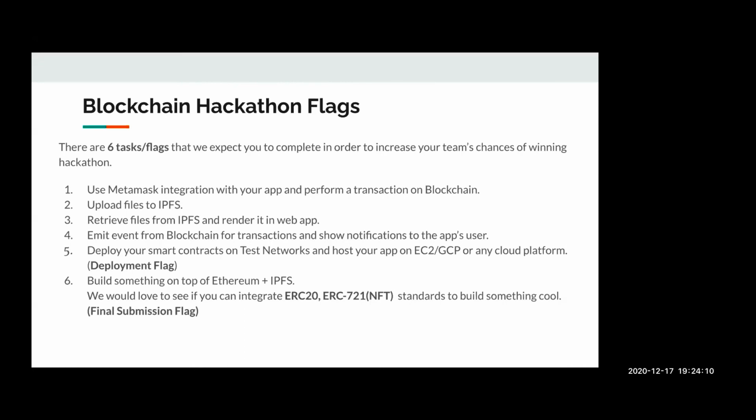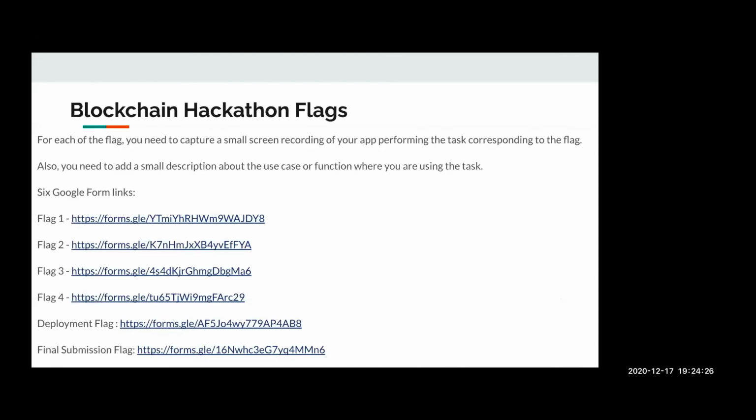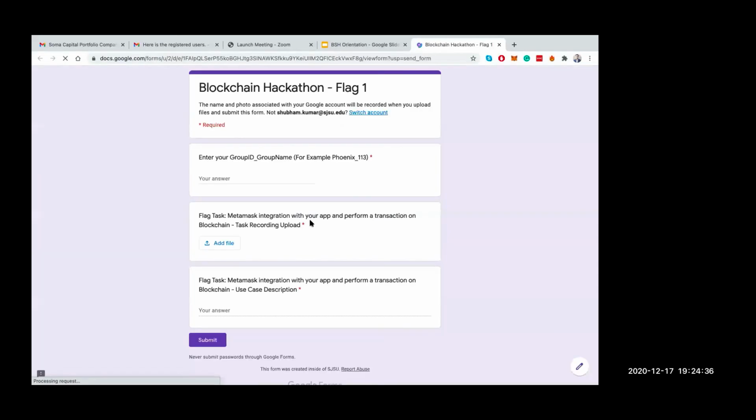We would definitely love to see if you can integrate the ERC20 token standard or ERC721 token standard with your decentralized application, or build something cool on top of a decentralized network. So let's go through each of the flags. For the first 4 flags, the things that you need to submit are basically a small set of items.